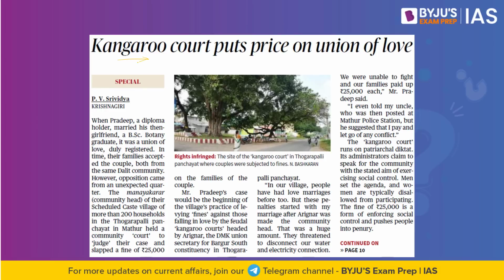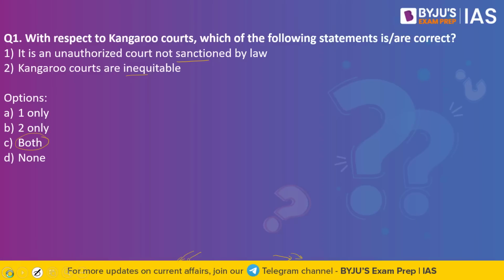Let us try and understand what these statements are. The first statement reads, it is an unauthorized code not sanctioned by law. This statement is right. What do we understand by this? We have the Constitution of India, which defines multiple courts. We have the Supreme Court at the top of the hierarchy, followed by the High Courts. We also have the lower courts as well. This is what is established under the Constitution and the laws of the country.